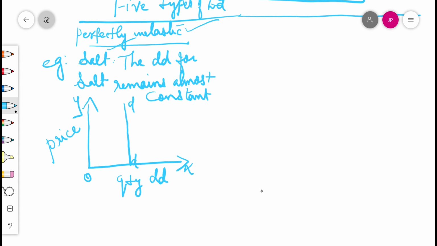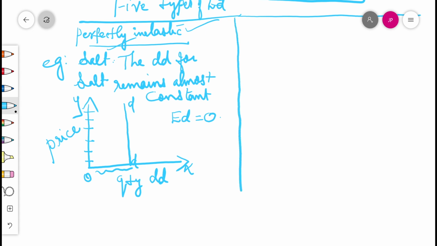Price may be 1 rupee, 2 rupee, 3, 4, 5. Demand for salt remains 1 kilo, 2 kilo for a family. That's why it's a very general example also. Demand is zero elastic, not changing. Demand is inelastic, not changing.